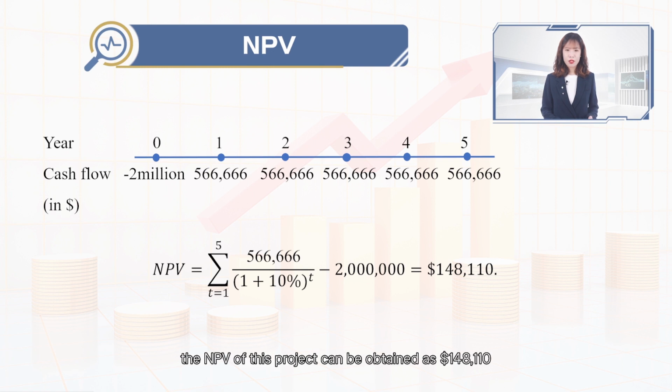The NPV of this project can be obtained as $149,110. The NPV falls but still remains positive. Therefore, the investment in this project is still worthwhile.